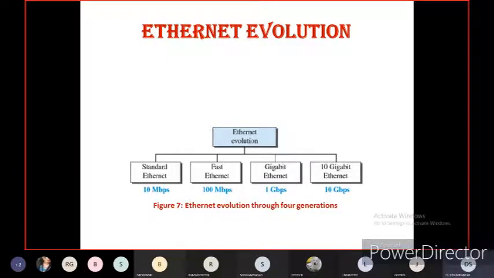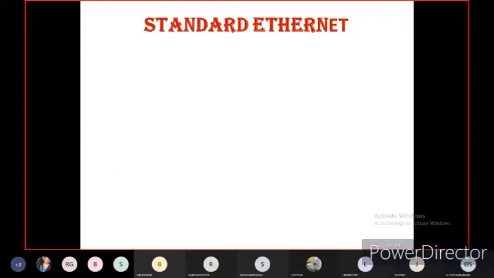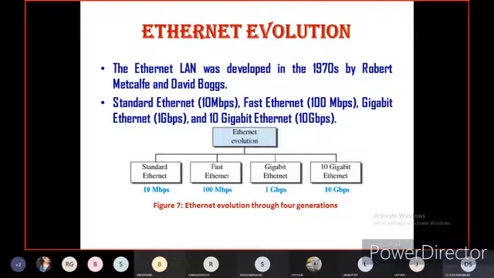As I told you, depending on data speed, there are various Ethernet protocols available in the local area network. Let us discuss them one by one. The Ethernet local area network was developed in the 1970s and 80s by Robert Metcalfe and David Boggs. So the Ethernet local area network was introduced in the year 1970 by Robert Metcalfe and David Boggs.